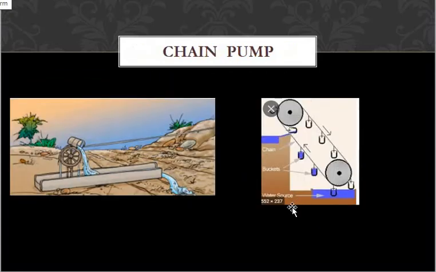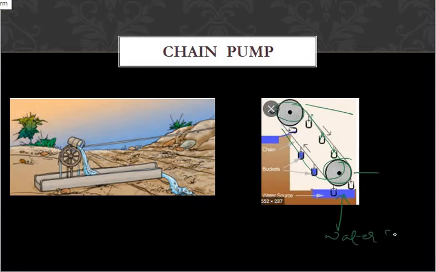Next, chain pump. Here you will see two circles, two pulleys. They are connected like this, and to this they will attach the empty buckets. This is the water source.